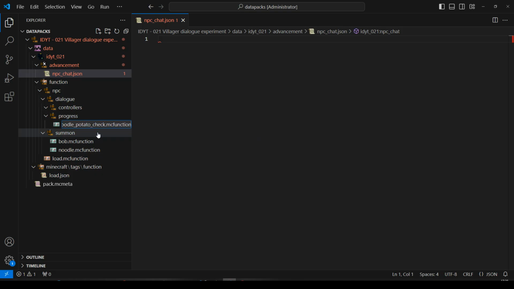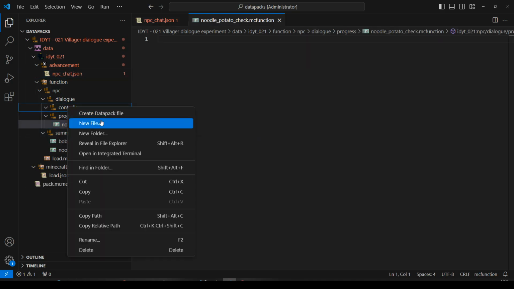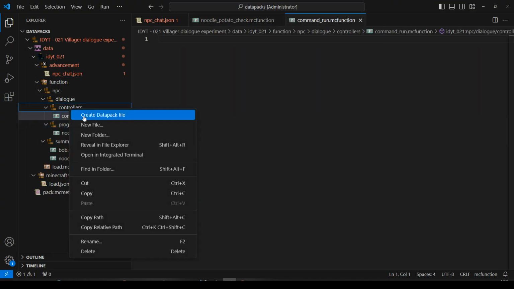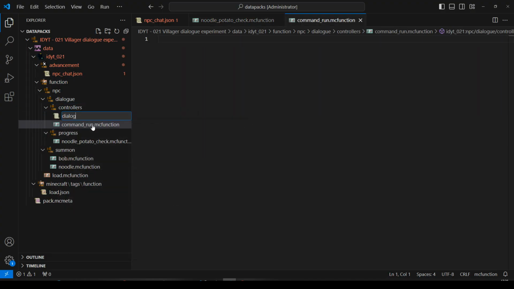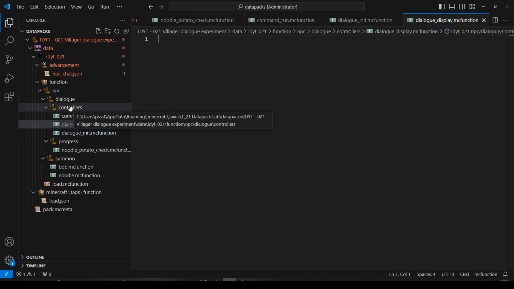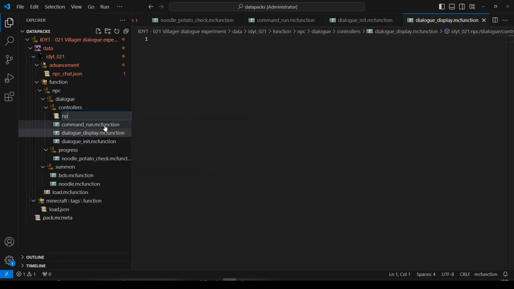.mcfunction, and in the controllers I'm going to have a new file. I'm going to have command run, because the villagers will be able to run commands. Another new file called dialogue init for initializing the dialogue. Another new file called dialogue display for displaying what they say. I want another new file called npc interact. This is going to be what the advancement calls.